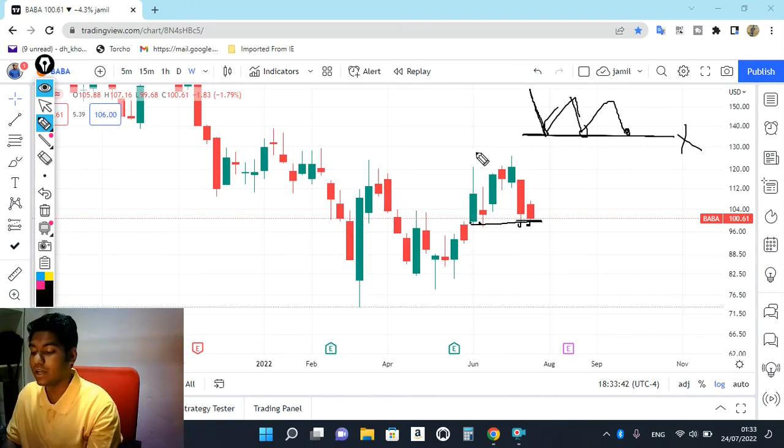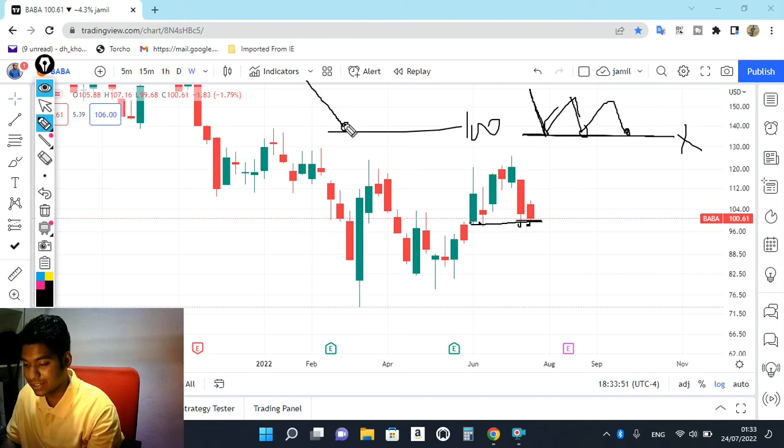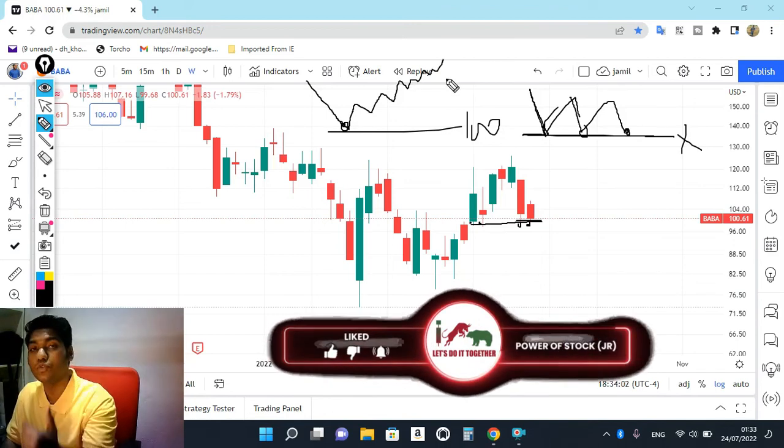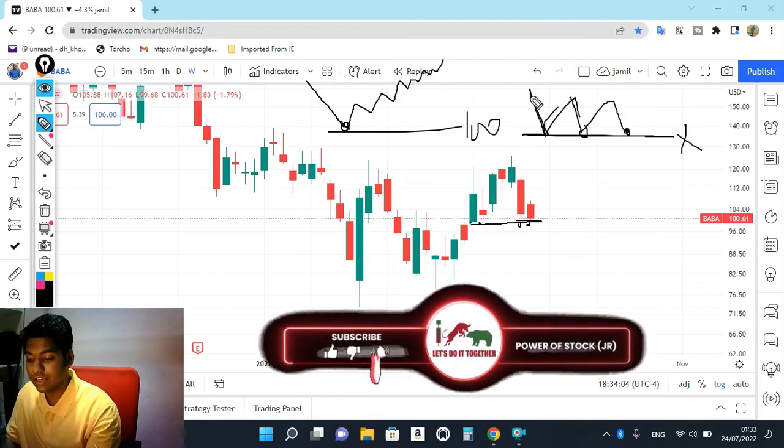Because remember one logic here. Suppose it's at the 100 level, just for example. If the first time the market touches this 100 level, buyers are confident and interested to buy here, no doubt after the 100 level it will be 110, 120, 130, 135, continuously moving on the upside. You are not going to see this kind of momentum otherwise.